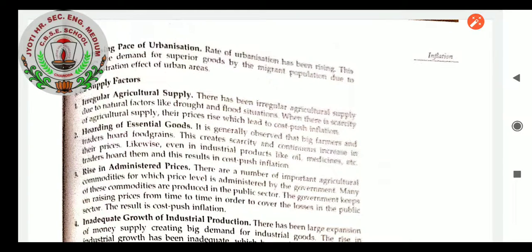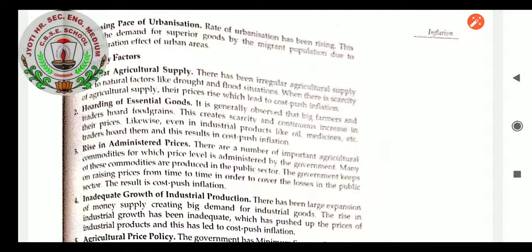Rise in administered prices. There are a number of important agricultural commodities for which the price level is administered by the government. Many of these commodities are produced in the public sector. The government keeps on raising prices from time to time in order to cover the losses in the public sector. This results in cost push inflation. In some situations, when the government is not in favor, the prices of goods are increased. That is also cost push inflation, as when they increase the taxes on goods.